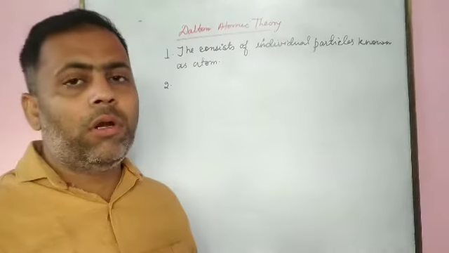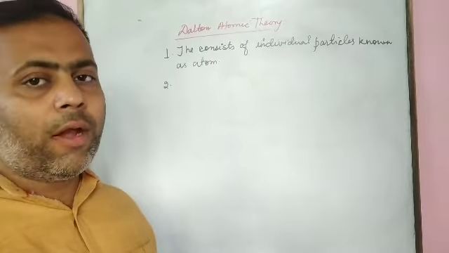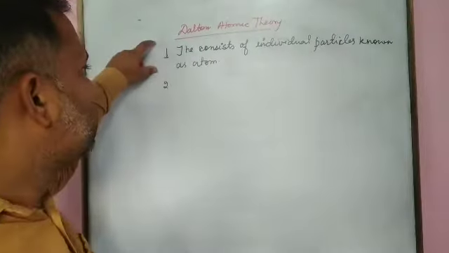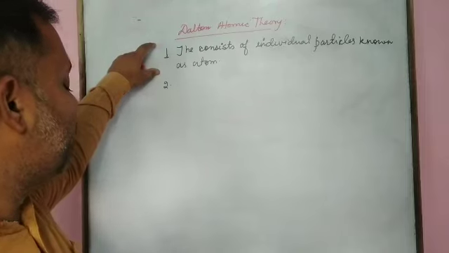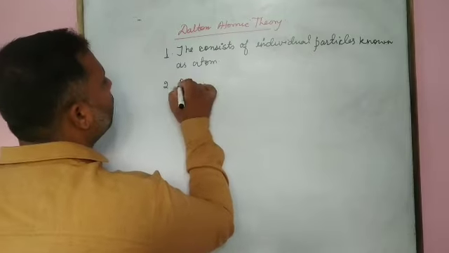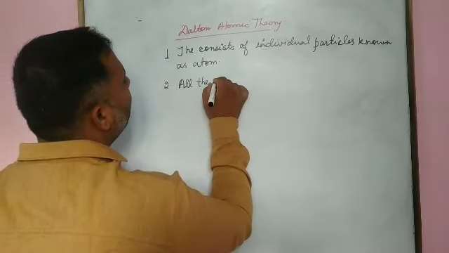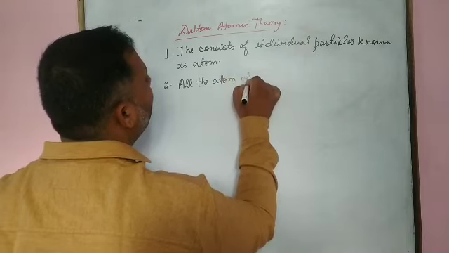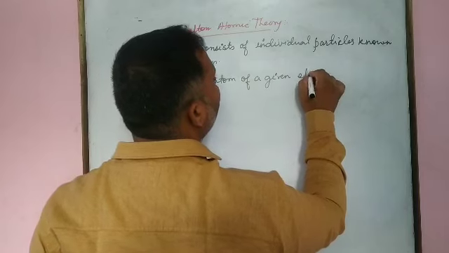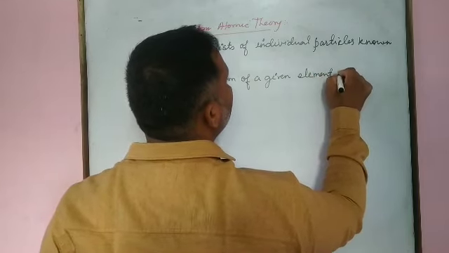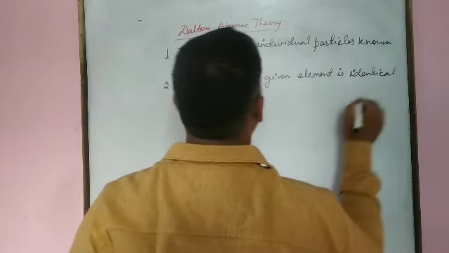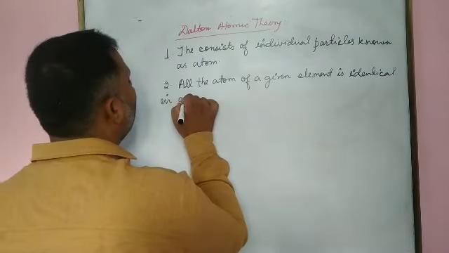But we know nowadays an atom can be divided into electron, proton and neutron. It means this statement of Dalton's atomic theory is being discarded. The next one we will discuss: all the atoms of a given element are identical in all respects.